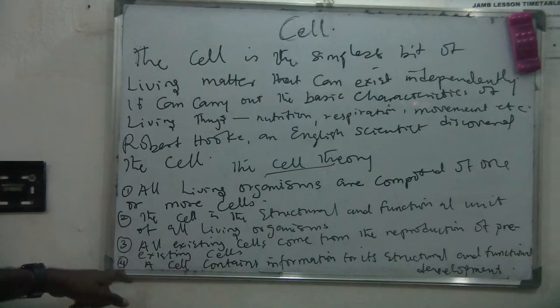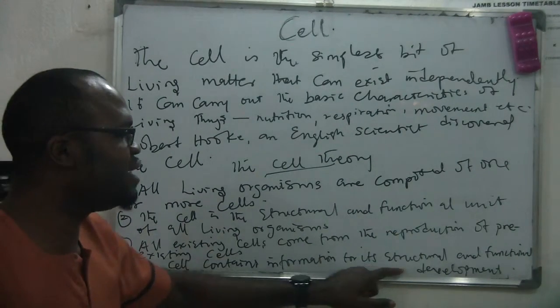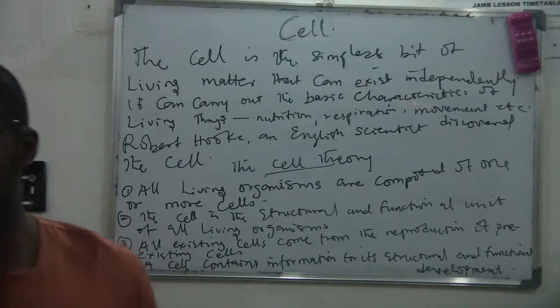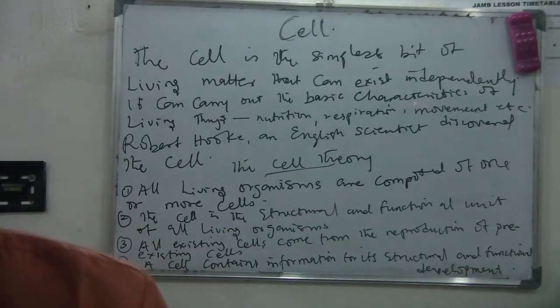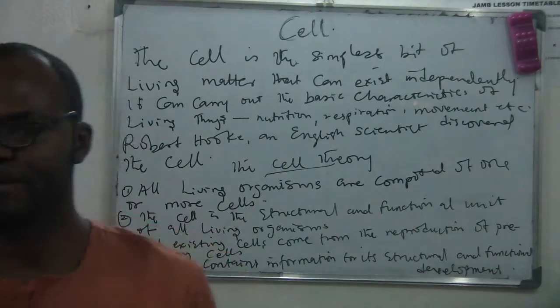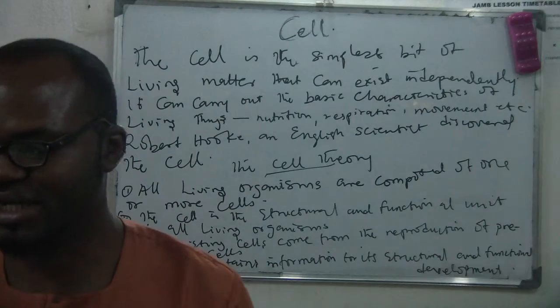And the final statement is that a cell contains information for its structural and functional development. Every cell contains the information that is needed. You talk about DNA.